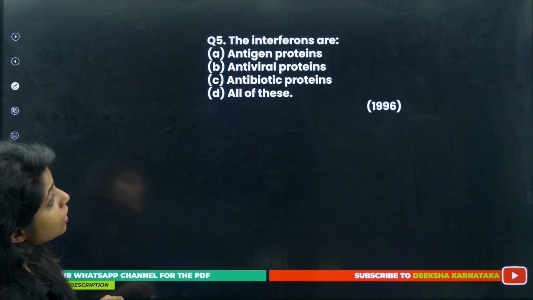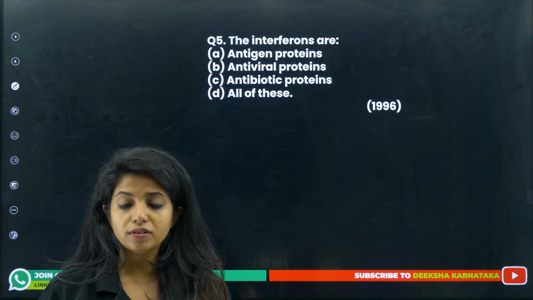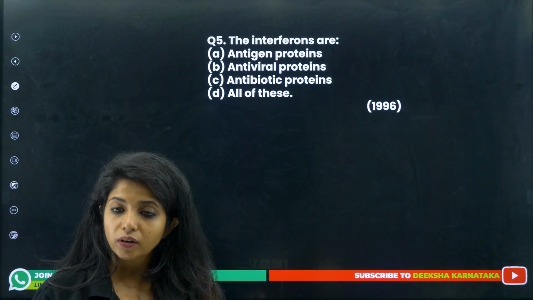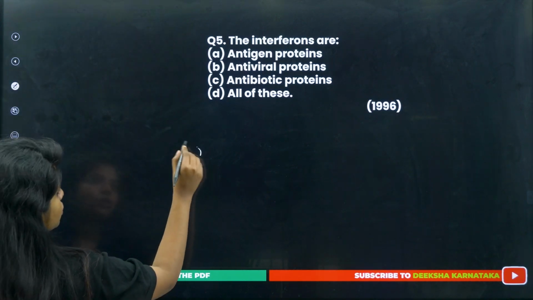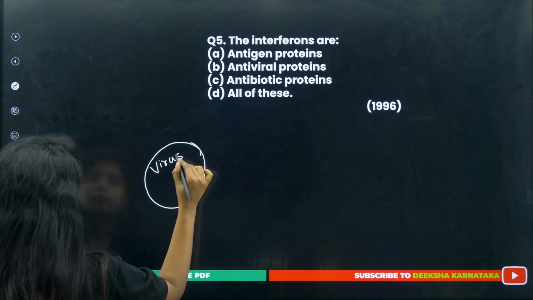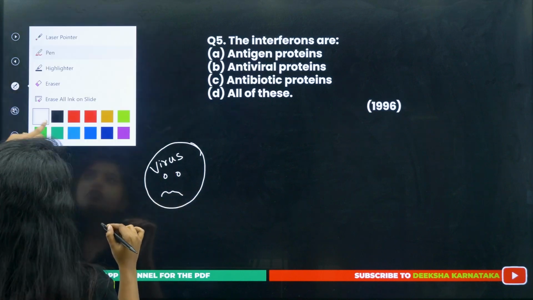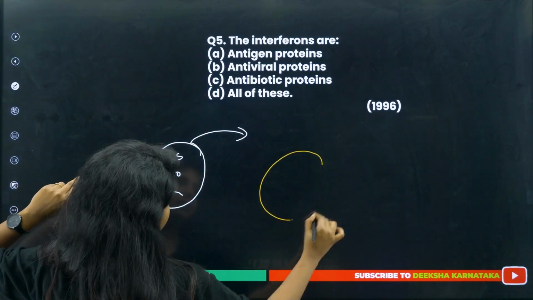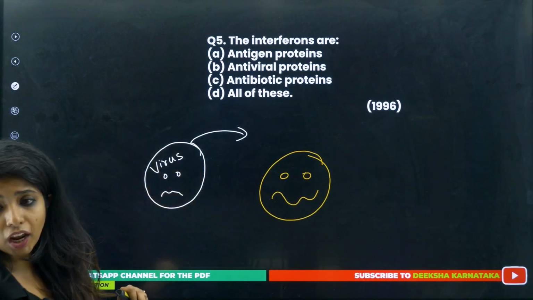Now next thing, the interferons are. What are interferons, children? The antigen proteins, the antiviral proteins, antibiotic proteins, all of this. Interferons are the ones that are released from a cell which is infected by a virus. Now this cell is going to tell the neighbor cell, hey, you have to be careful.